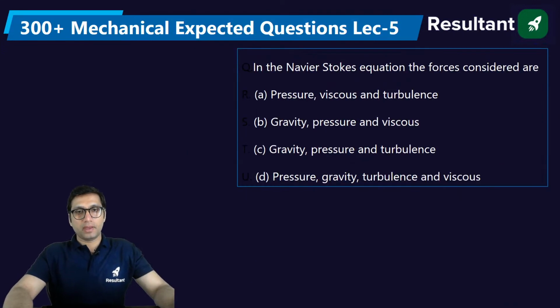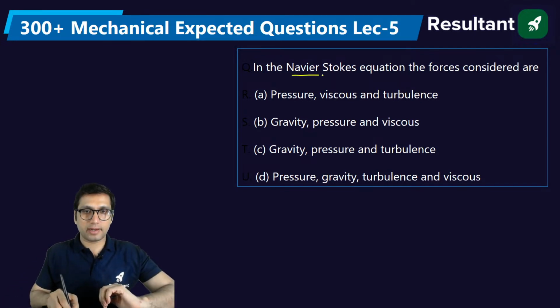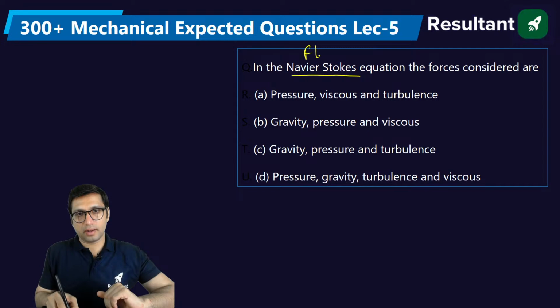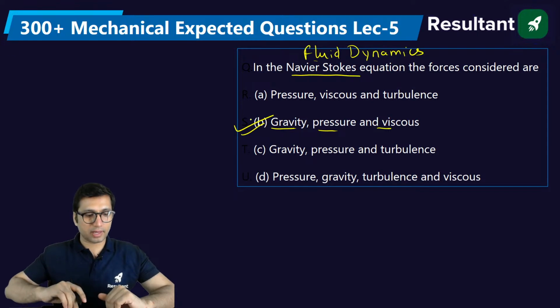Next question. In the Navier-Stokes equation, the forces considered are, what are the forces we consider in the Navier-Stokes equation? You must have studied this equation in fluid dynamics, where you study different types of forces acting on the fluid. In fluid dynamics, we study Euler's equation, Reynolds equation, Navier-Stokes equation, right? In the Navier-Stokes equation, we consider three forces: gravity, pressure, and viscous forces. Okay, three forces are considered. Very good.